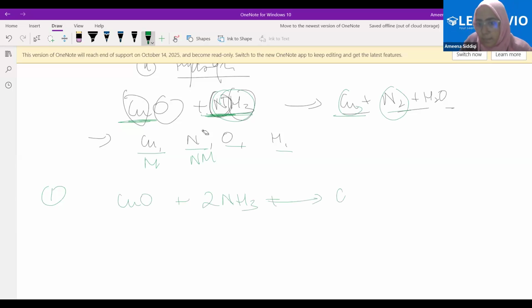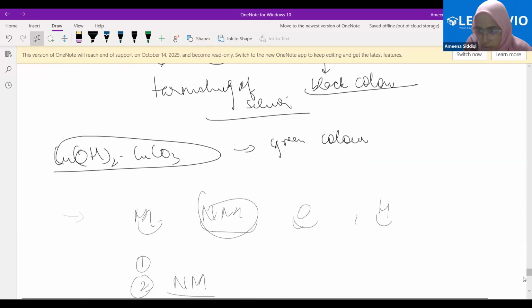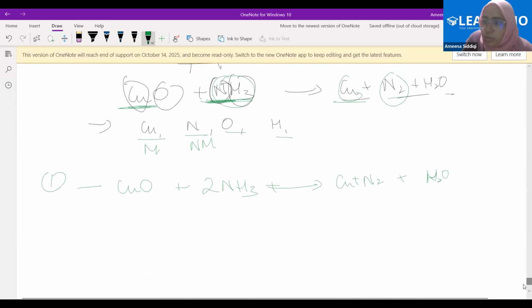Now see, nitrogen is balanced. Is copper balanced because of that? I think it is balanced, right? Yes, ma'am. It is balanced. Now come to oxygen. Now see, this is our equation now. This is the one that we're going to refer to, not the earlier one, because it has changed to this one, right?